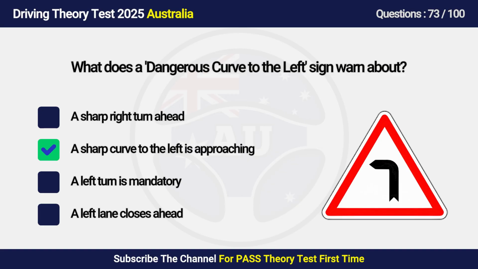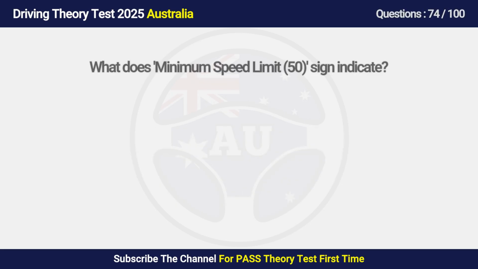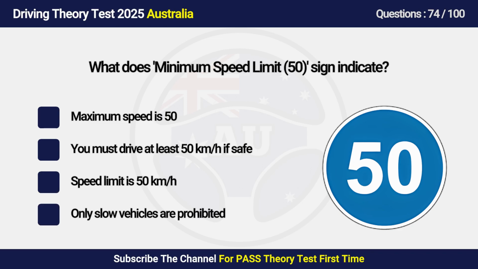Answer is B. A sharp curve to the left is approaching. This sign warns drivers of an upcoming dangerous or sharp curve to the left. Drivers should reduce their speed significantly before entering the curve and maintain control to avoid skidding or running off the road.